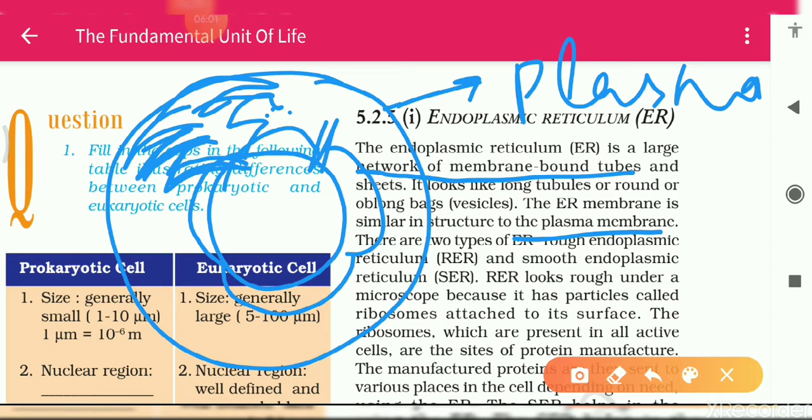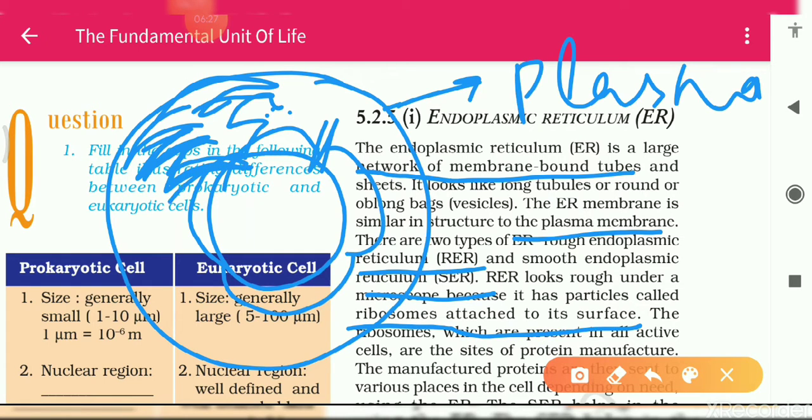Students, the endoplasmic reticulum is divided into the RER and SER. RER means rough endoplasmic reticulum and SER means smooth endoplasmic reticulum. RER looks rough under a microscope because it has particles called ribosomes attached to its surface.